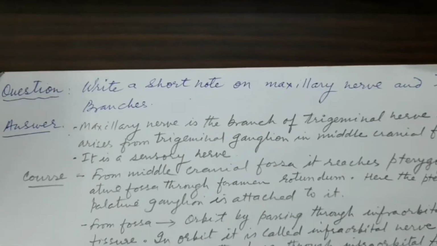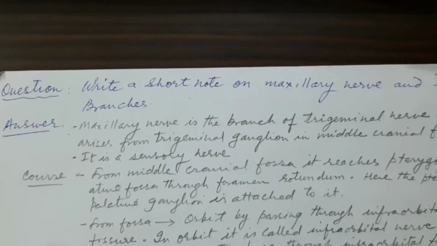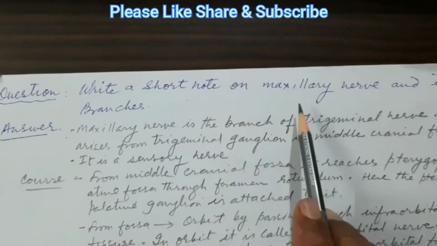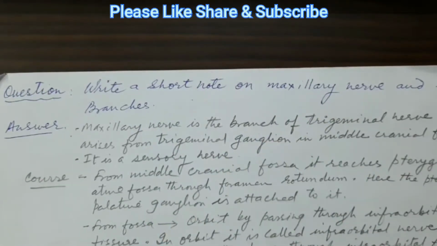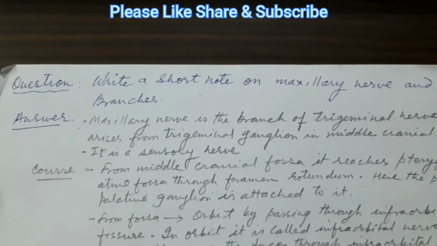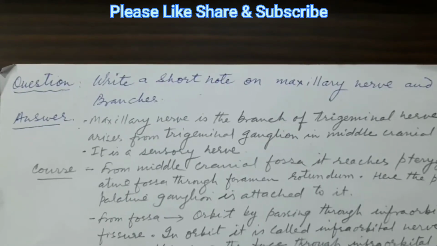Welcome back, students. This is a short note on the maxillary nerve. The question is, write a short note on maxillary nerve and its branches. Now, the maxillary nerve is a branch from the trigeminal ganglion or the trigeminal nerve. It is a division of the trigeminal nerve.